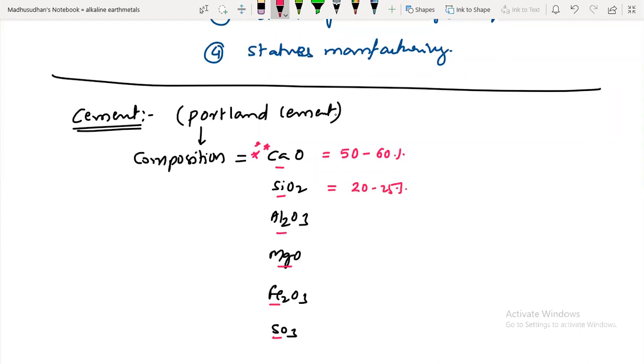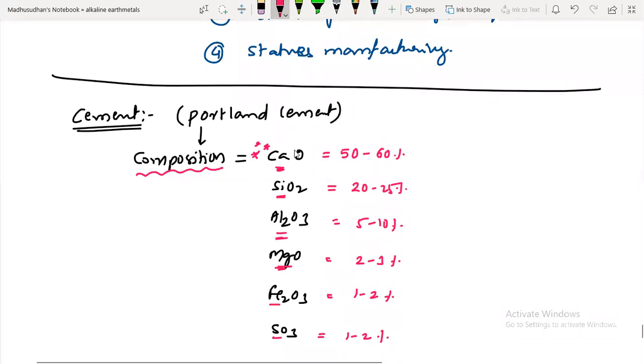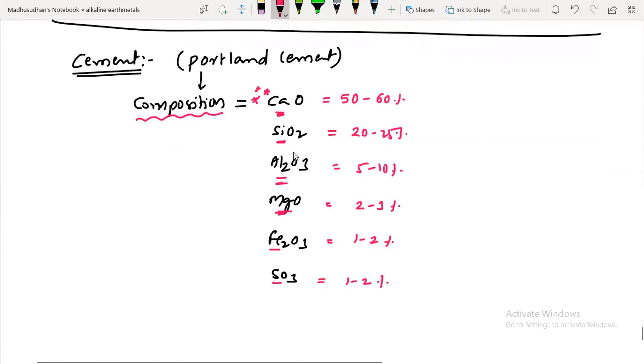So almost 85% is over. Remaining are all in less amounts, like 5 to 10% for this one. Magnesium oxide is 2 to 3%. Iron oxide is 1 to 2%. And sulfur trioxide is 1 to 2%. You don't need to remember these percentages. Just try to remember the different oxides of metals and non-metals present in this. This is Portland cement composition.